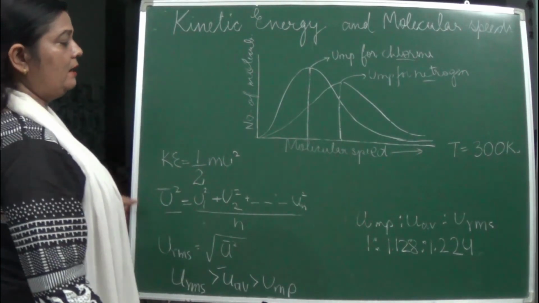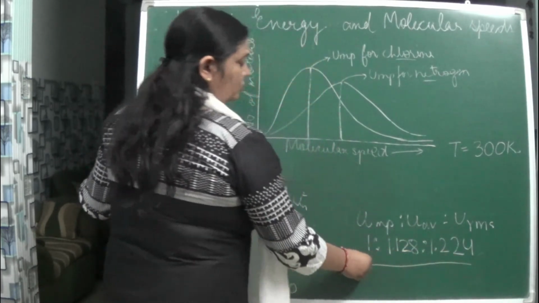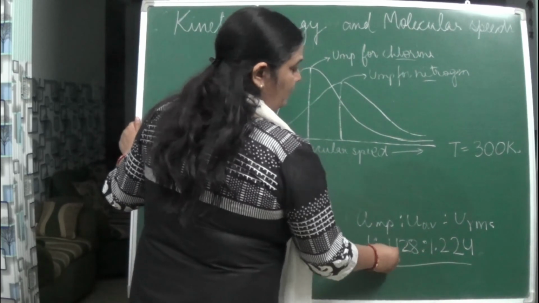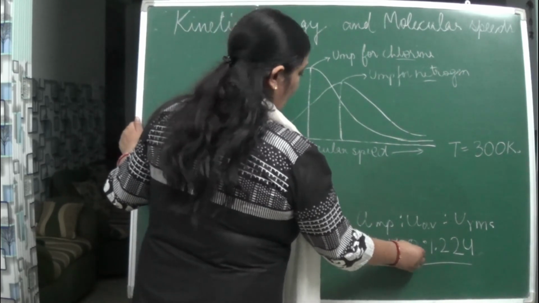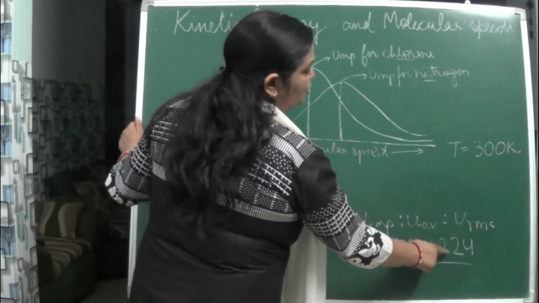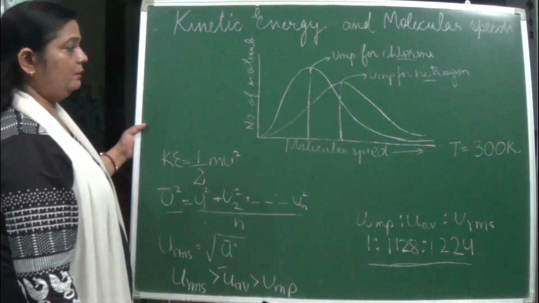When we take out the ratio, for the most probable speed it comes as 1, for the average speed it comes as 1.128, and for the root mean square speed 1.224. This value is already calculated, beta.